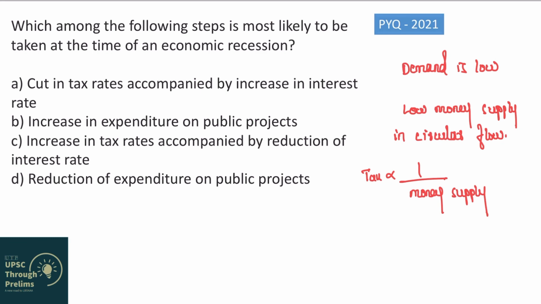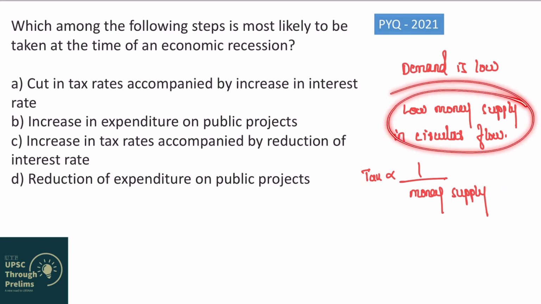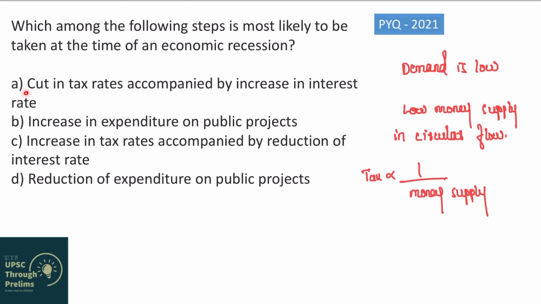Now the first option is talking about a cut in tax rates. Whenever tax rates are decreased, money supply will increase, which is good because we are trying to increase the money supply, right? So the first half of this statement looks correct. Now let us see the second half: cut in tax rates accompanied by increase in interest rates. Now let us establish a relationship between interest rates and money supply. Interest rates are indirectly related to money supply. Whenever interest rates go up, money supply decreases.